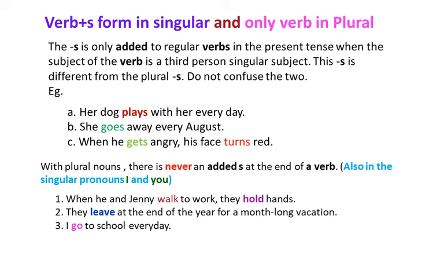With the plural nouns, there is never an added s at the end of a verb. Also with the singular pronouns I and you. You can see the examples. When he and Jenny walk to work, they hold hands. You can see they, it is a plural. That is why we don't add s to the verb hold. We can see the third example. I go to school every day. When the subject is I, we don't add s to the verb. That is why it is I go to school every day.